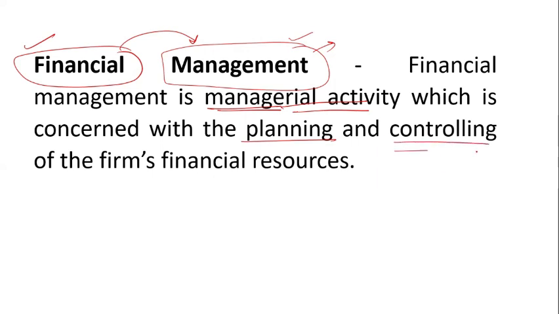Okay, and how to control it, because this is important. You are planning how to use it, but the controlling is also the most important thing in finance. In anything, if you have control in your ideas, in your savings, your expenditure, whatever finance or money you have collected, if you have quality planning and controlling, the manager has this activity. Financial management has two important things: financial planning and controlling.